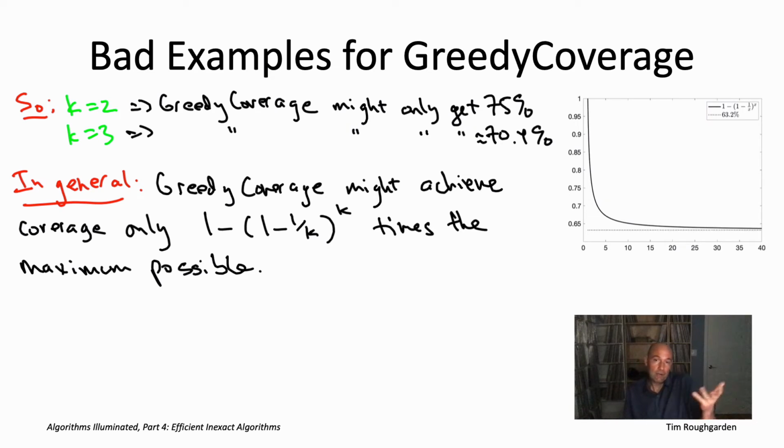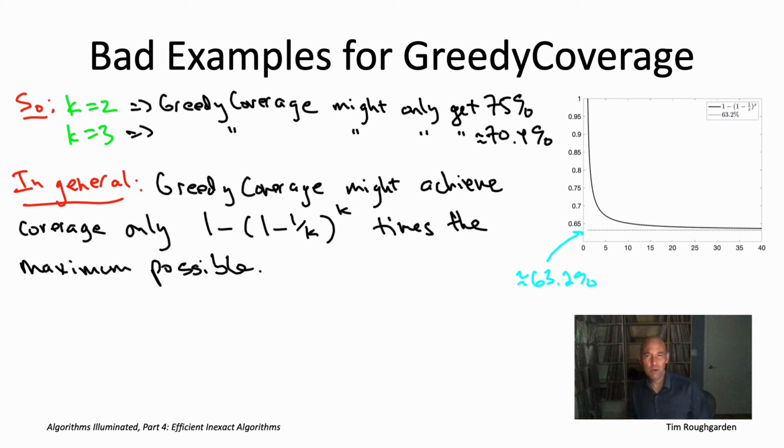And you look at that curve and you immediately see what's going on. Okay, it's decreasing. We expected that. The bigger k is, the smaller the fraction you're getting from the greedy coverage algorithm. On the other hand, what's nice is it's not going all the way down to 0. There's an asymptote, and if you zoom in, you see that the asymptote's at roughly 63.2%. So no matter how big we make this particular family of examples, we never are able to show that the greedy coverage algorithm gets less than 63.2% of the maximum possible coverage.